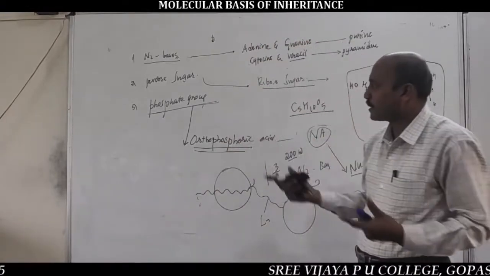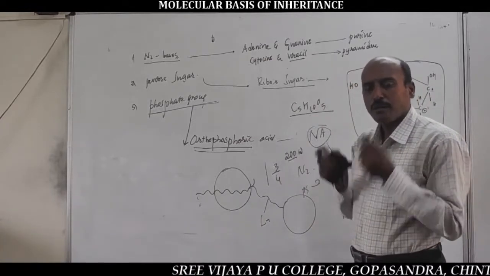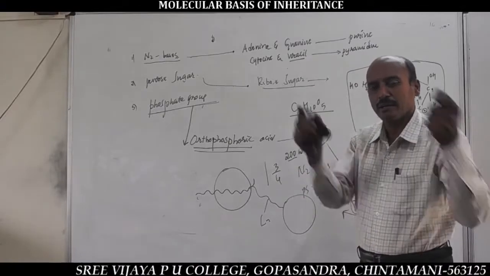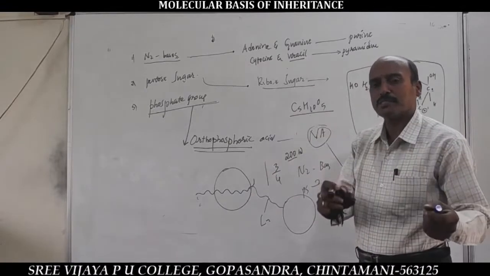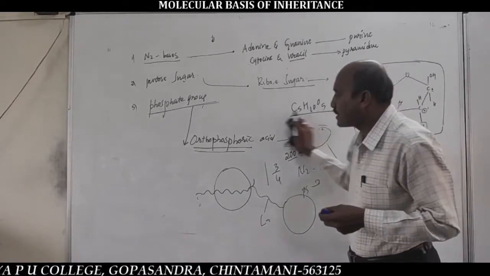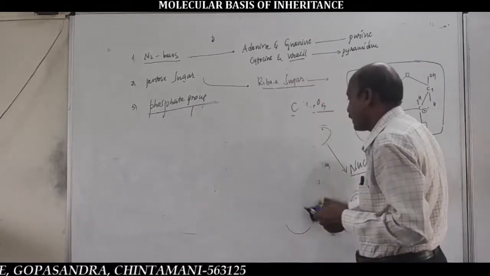But orthophosphoric acid or the phosphate group is common in both nucleic acids. So based on chemical composition, the differences between DNA and RNA are the nitrogen bases and the pentose sugar. So this is the chemical composition of RNA.